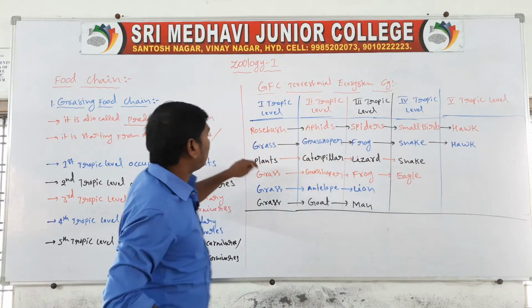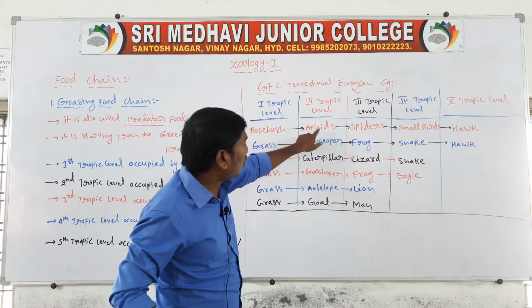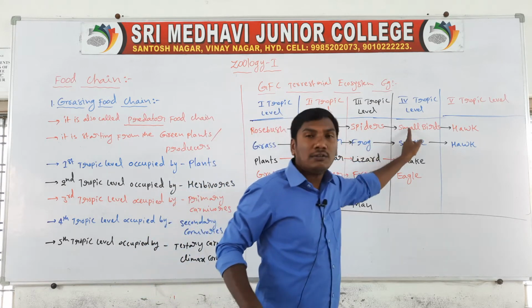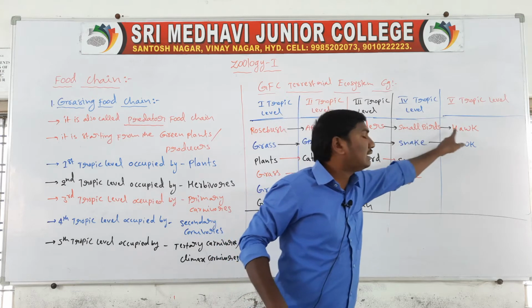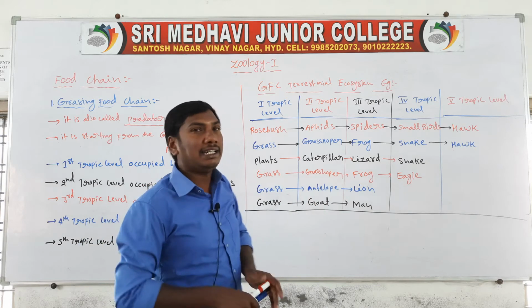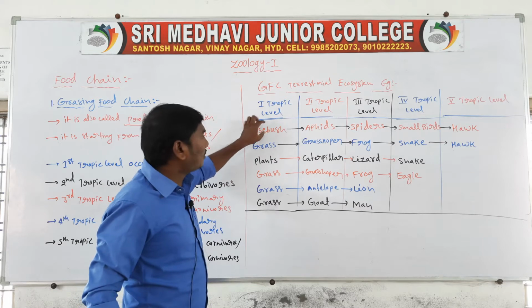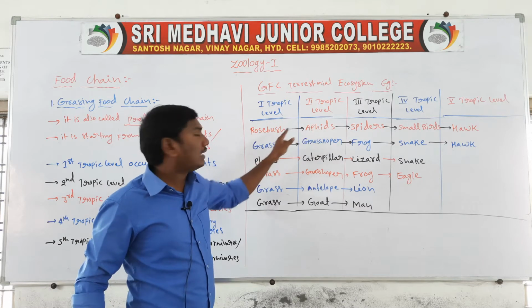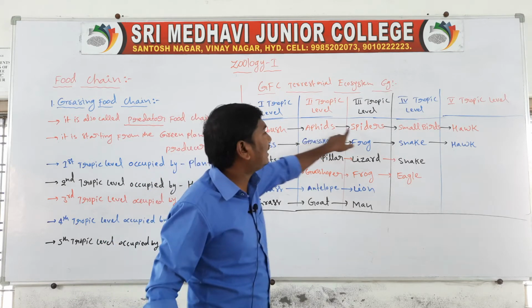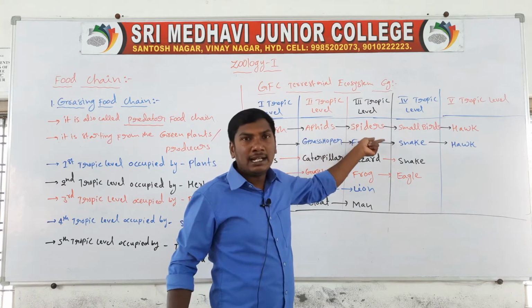In these trophic levels, energy is transferred from the first trophic level to the second, from the second to the third, from the third to the fourth, and from the fourth to the fifth. So the rose bush is eaten by the aphids, and the aphids are eaten by the spiders.